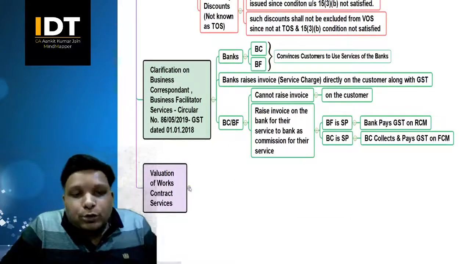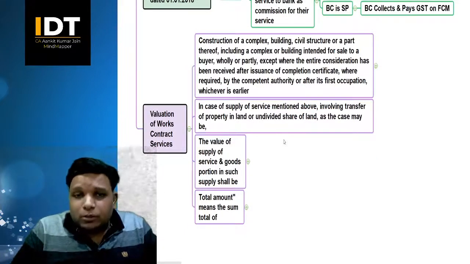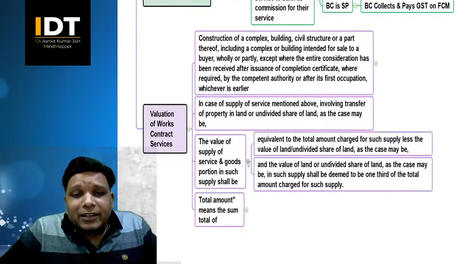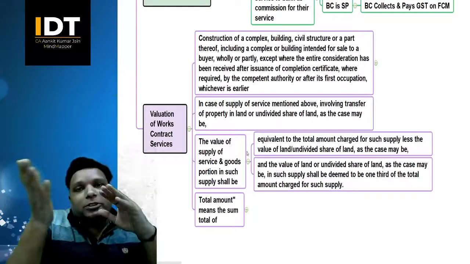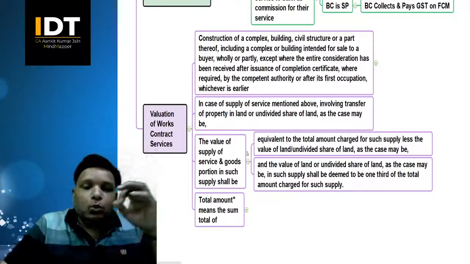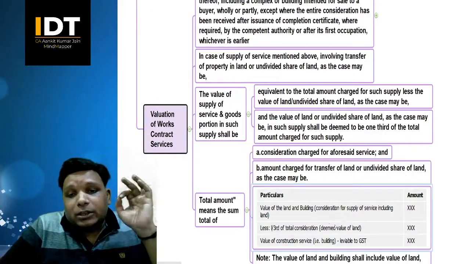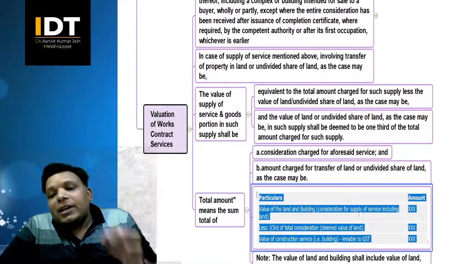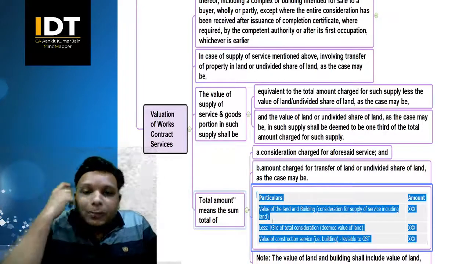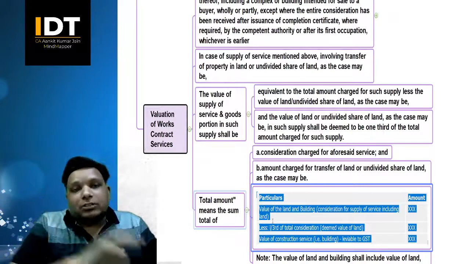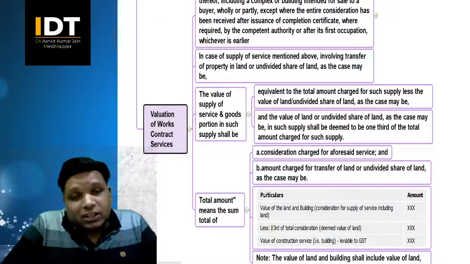Simple. Now valuation of works contract service. When we talk about works contract service, it is simple. We say that 1/3 is basically on the land value. So whatever your amount is, 1/3 will go out as the land proportion, and only what is left, 2/3, will be considered as the value of supply. Correct? So basically, the value of the land and building, consideration for supply of services including land, I will take out 1/3 as the land portion, and the balance is the value of the construction service. So this is what is there as far as valuation of works contract services is concerned, right?